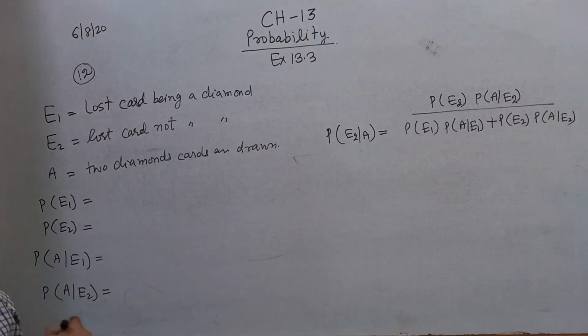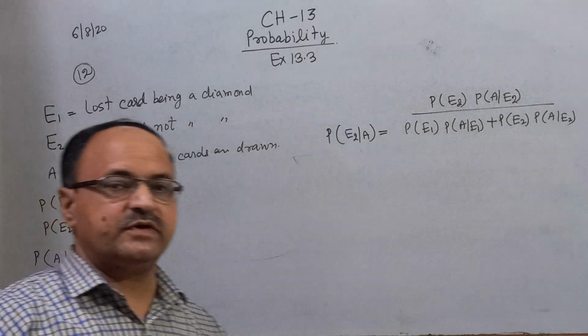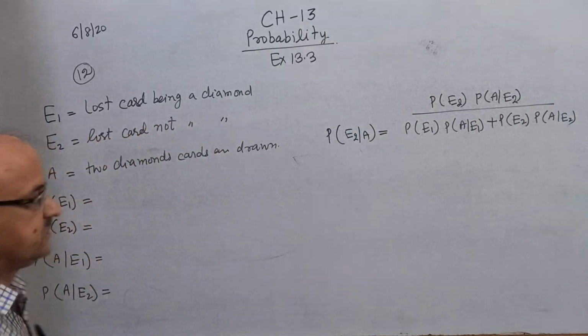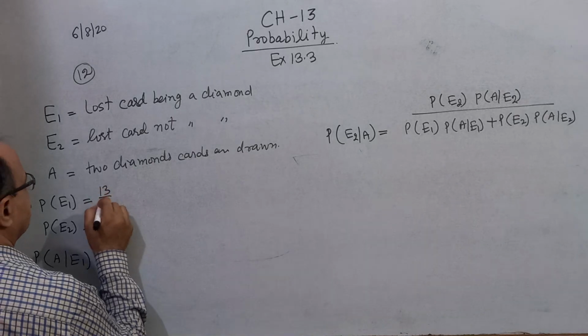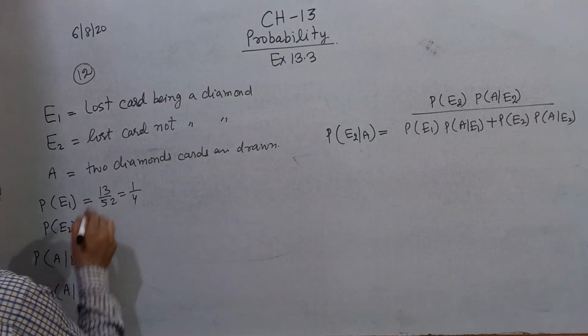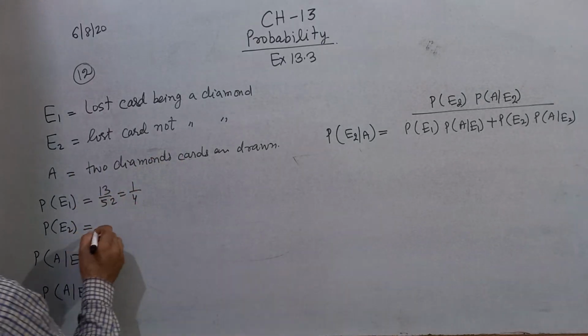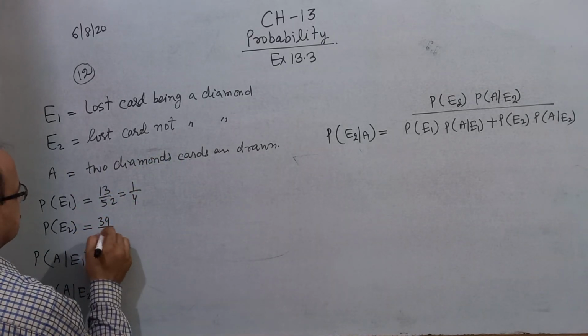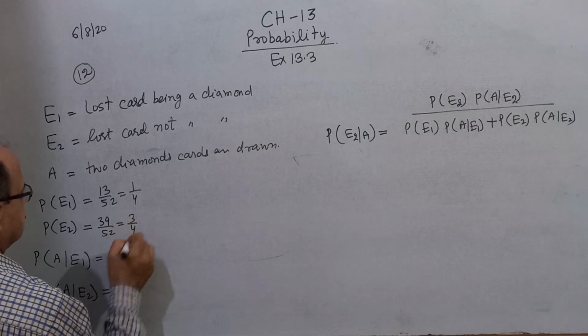What is the probability of the lost card being a diamond? The total number of diamond cards in 52 is 13, you know very well. 13 by 52, it means you can say 1 by 4. And the lost card not being a diamond, it means other, that is 39 by 52, that is 3 by 4.